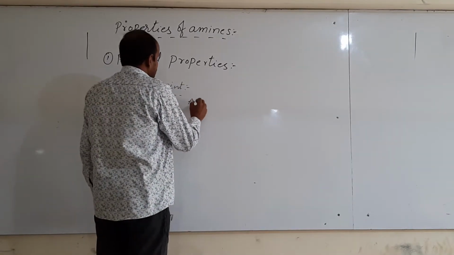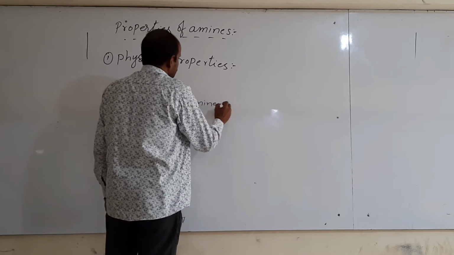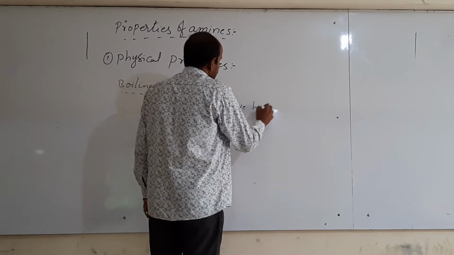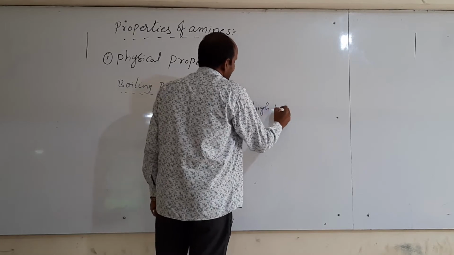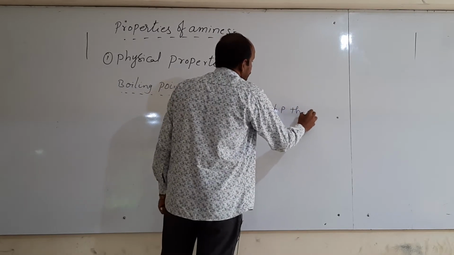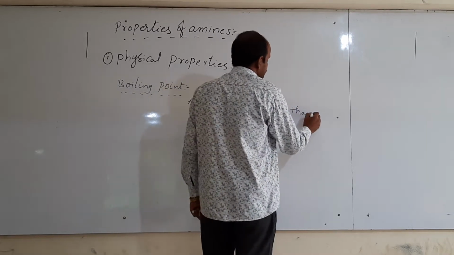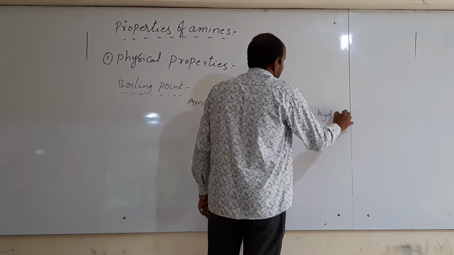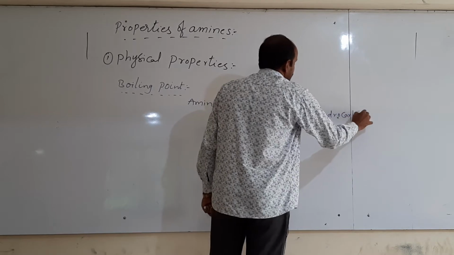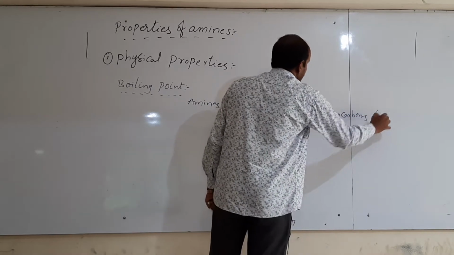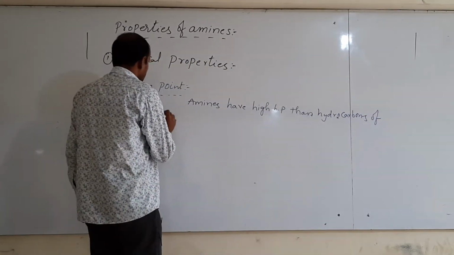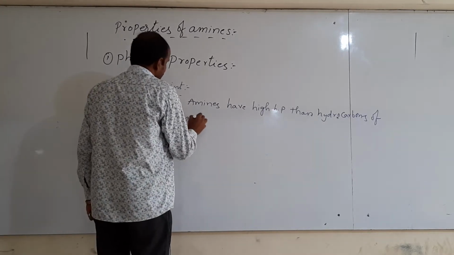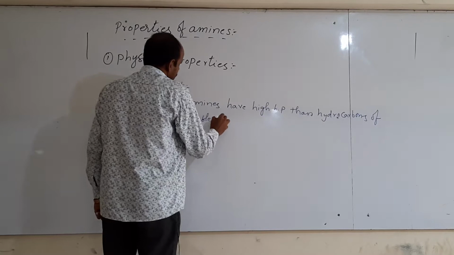These amines have higher boiling point than hydrocarbons of comparable mass.